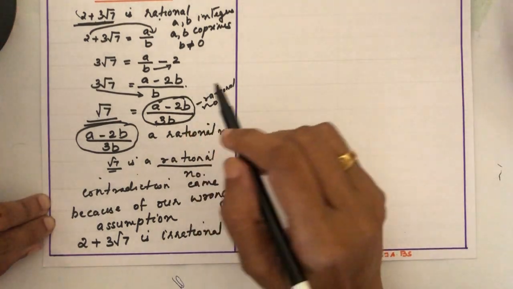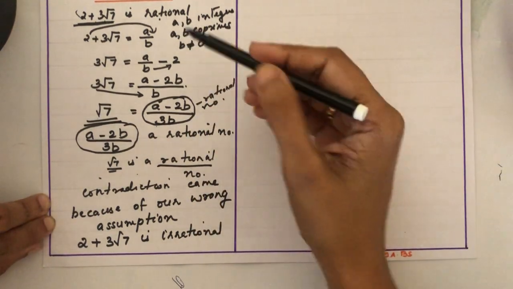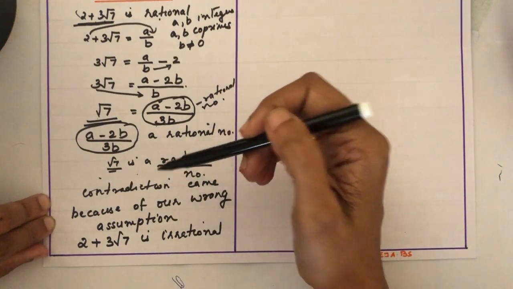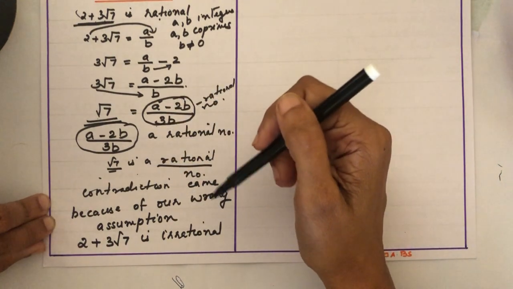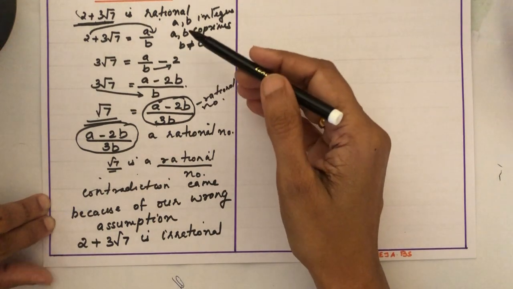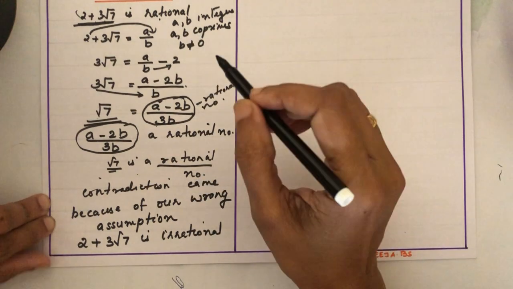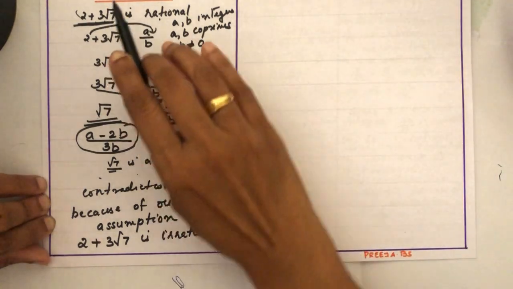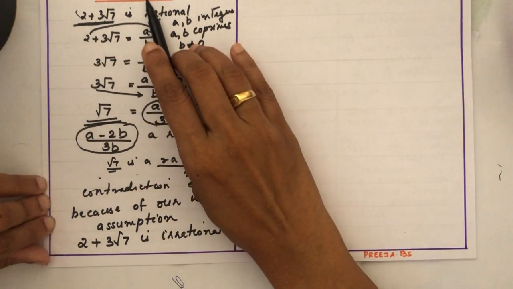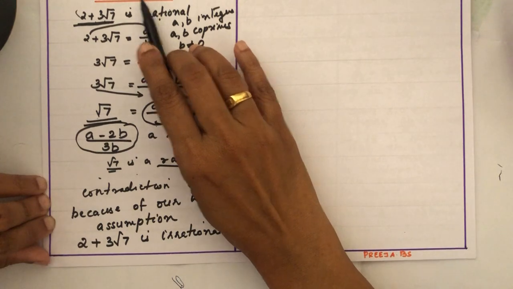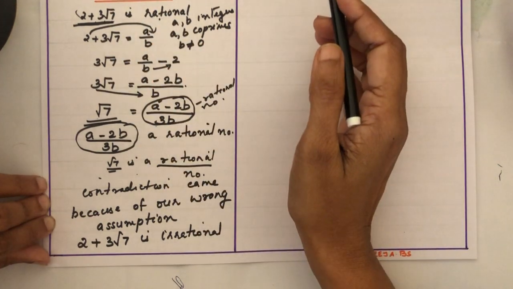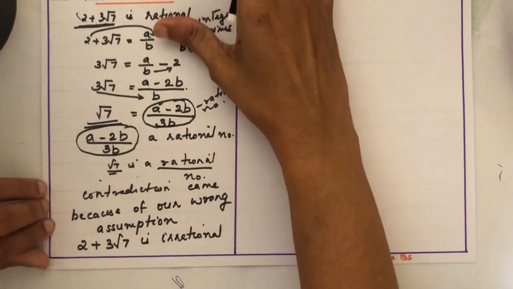So I have to say one more thing. This answer you have to give according to the mark of the question. If it is only for 2 marks, in most of the questions we can see it will be given like that: Given that root 7 is irrational, prove that 2 plus 3 root 7 is irrational. So it will be like that.